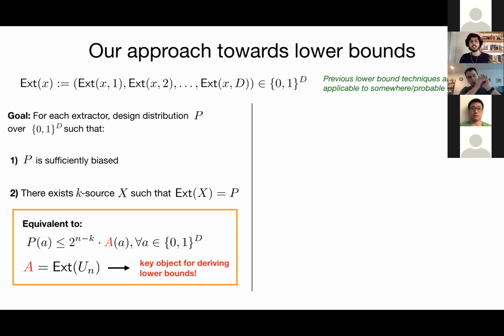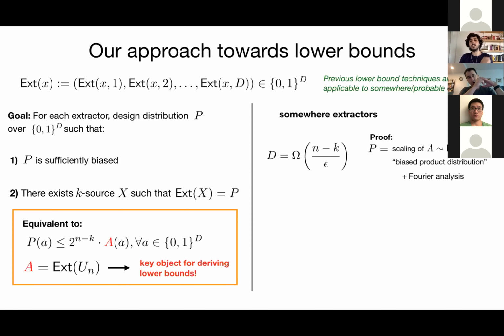And this is the general framework that we apply. We always design P as a scaling of this distribution A. For example, if you're dealing with somewhere extractors, then P will be a scaling of this special distribution A with a biased product distribution, and then the proof just follows by Fourier analysis.